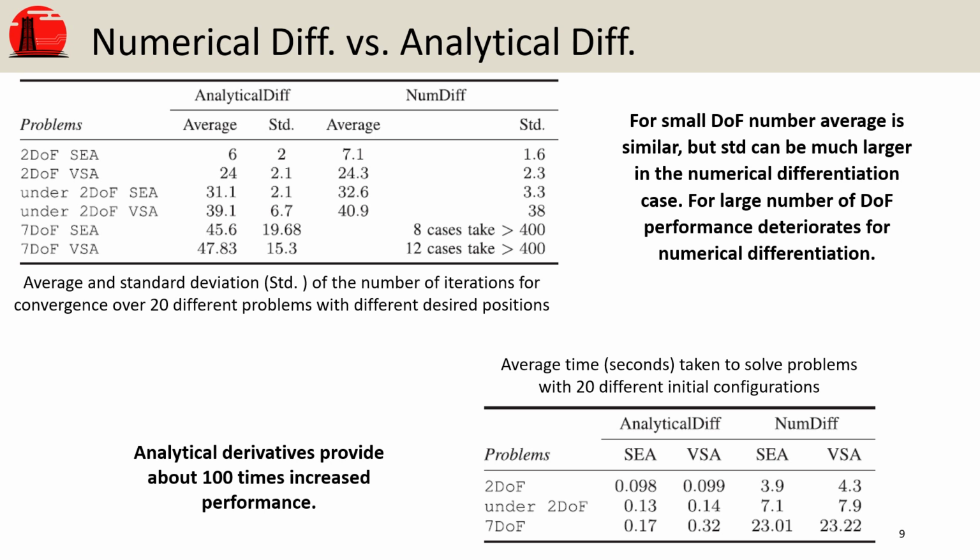The results in this table show that the number of iterations for convergence are lower in the case of analytical derivatives, especially for systems with a larger number of degrees of freedom. Additionally, the time taken to solve the problem is 100 times smaller with analytical derivatives.